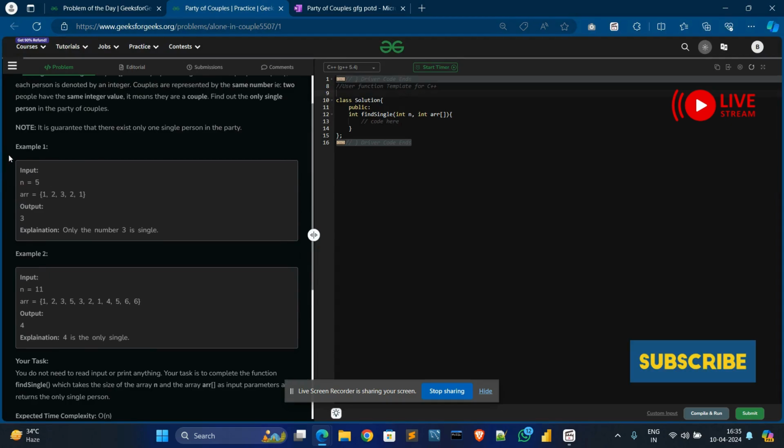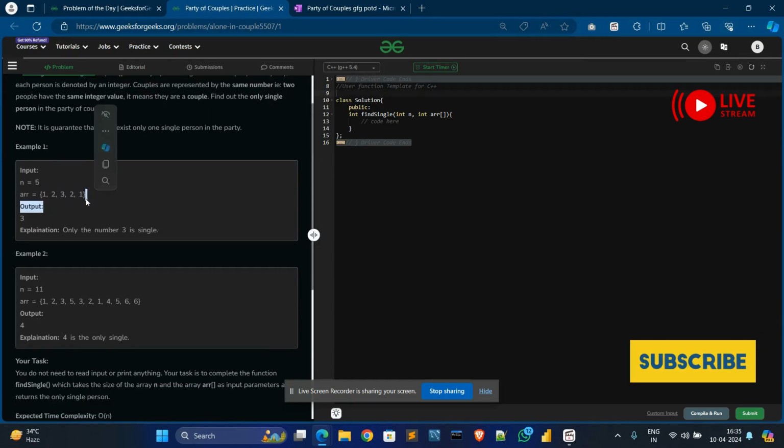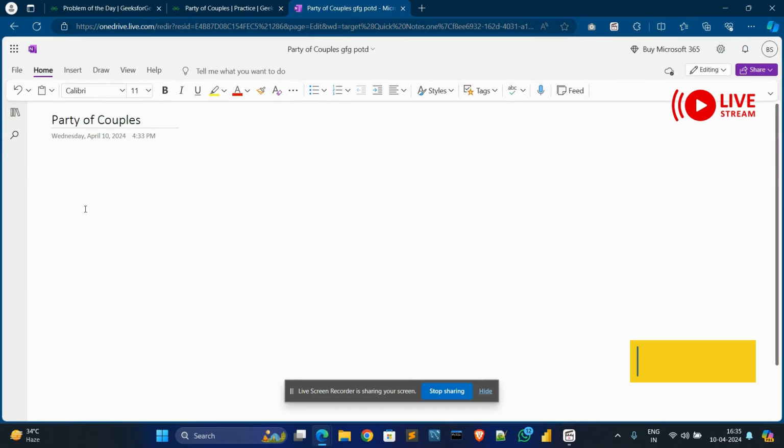So here are two examples. In the first example, you can see the size n, the number of people, and the array elements. In the output it will show 3. So how does it show 3? Let's go to our notepad.